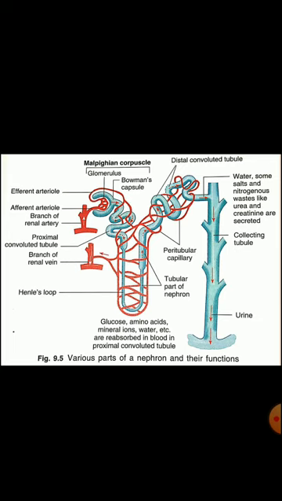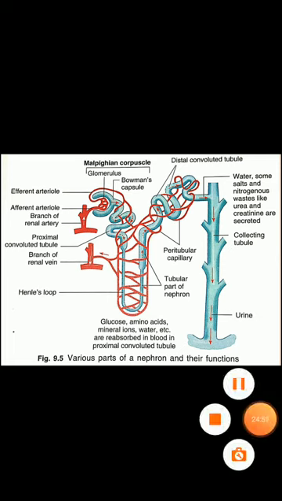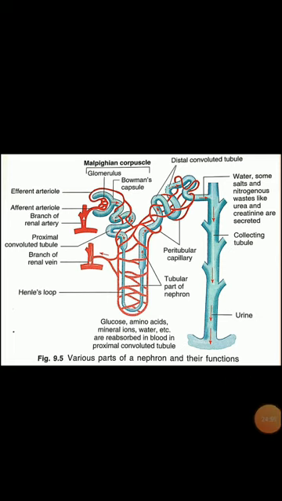From the hilum, it is transported into the renal pelvis, then to the ureter, and from the ureter it is stored in the urinary bladder on a temporary basis. Clear? This is the functioning of excretion, the functioning of a single nephron.